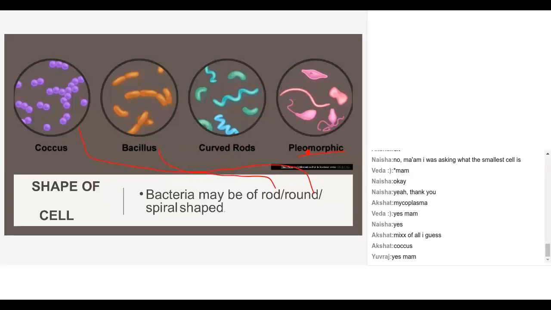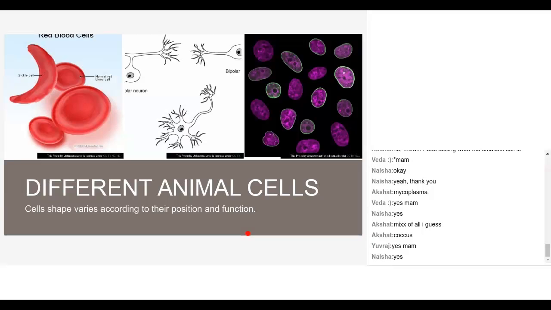So this is about bacteria shapes. If you take the animal cell also, we'll have different cell shapes. Now the cell shape in animals or in plants varies according to their position and functional aspect. Just recollect the definition of cell. In the cell definition we said that the cell is the basic unit of structural and functional aspect. So the definition can be justified here in this example, taking the shape of the cell in animals.